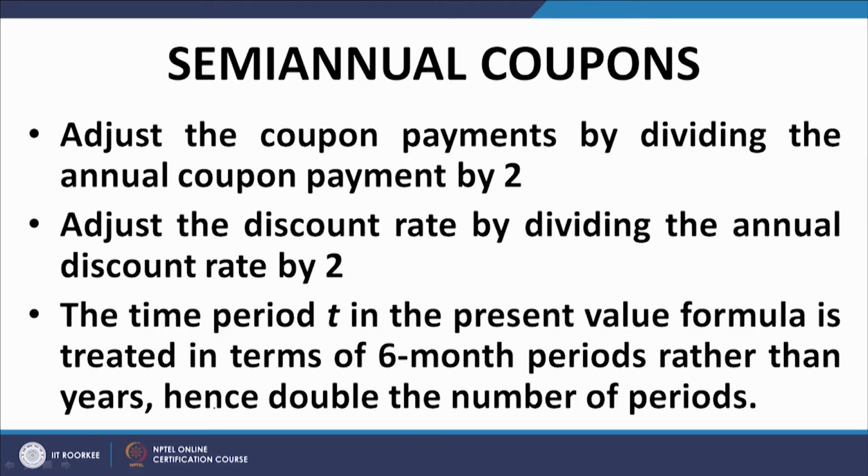What are the steps that we need to do when valuing a bond that gives you semi-annual coupons? We need to adjust the coupon payments by dividing the annual coupon payment by 2. That is quite simple, because if the coupon rate is 10% per annum, the semi-annual coupon rate will be 5%, and if the face value of the bond is 1000, that means a 50 unit payment at the end of 6 months and a 50 unit payment at the end of 1 year.